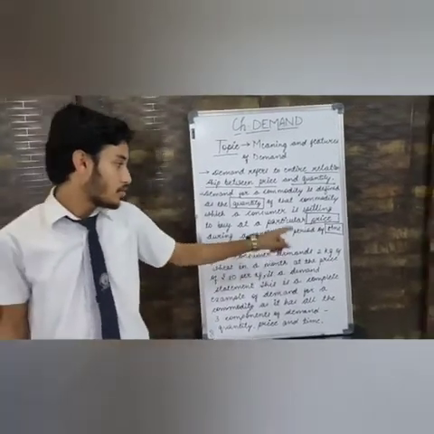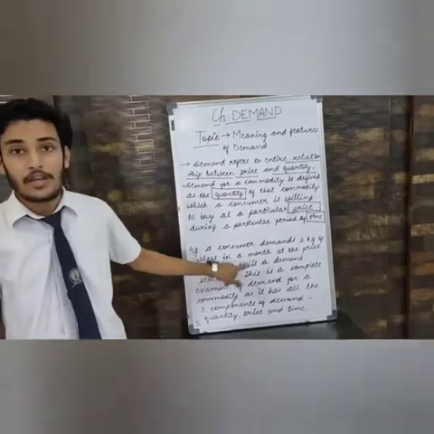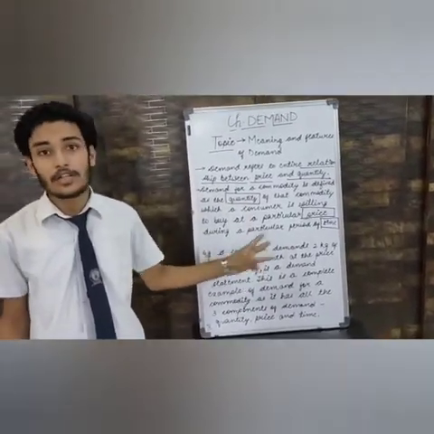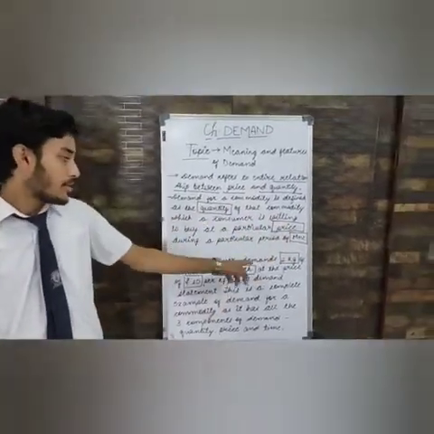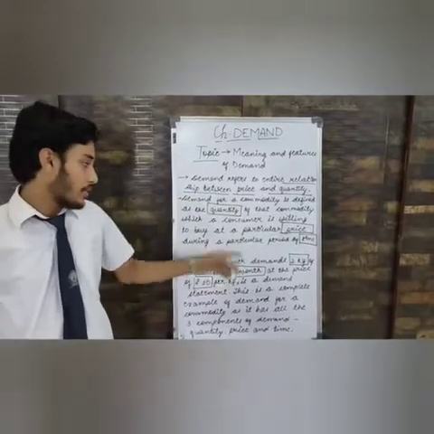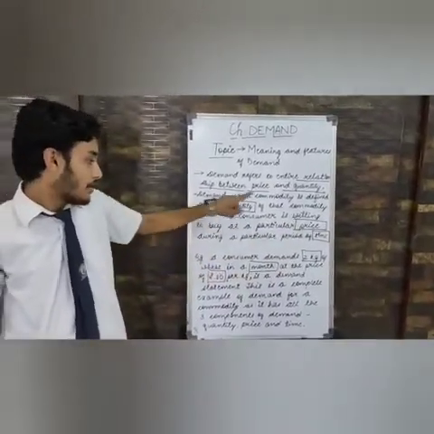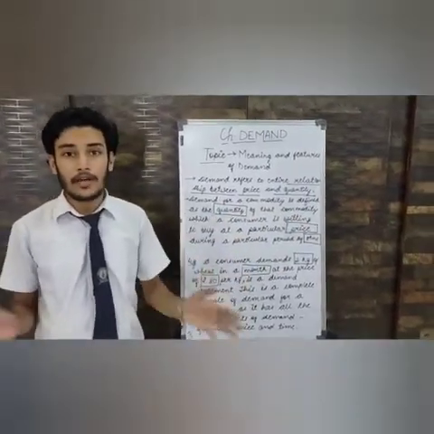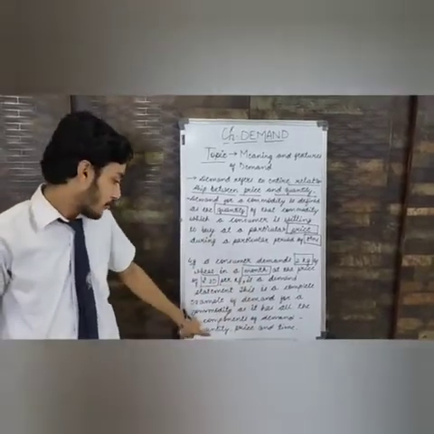A consumer demands 2 kg of wheat in a month at the price of rupees 20 per kg. This is a demand statement. As we can see, here are all the three components of demand, that is quantity, price and time. In this statement, all the three components are there, that is price rupees 20, quantity 2 kg and time month. So it is a complete demand statement which is explaining all the three components of demand, that are quantity, price and time.